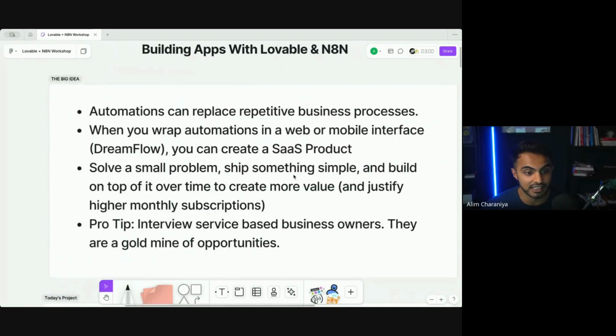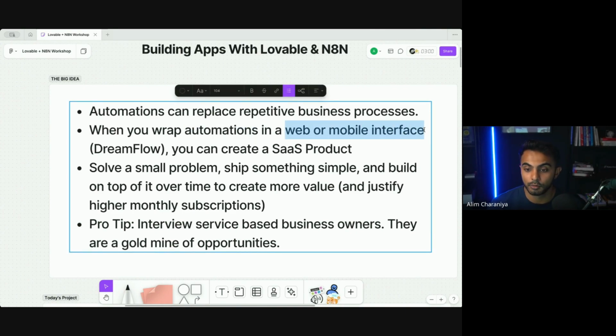The big idea of today's session is that automations can replace repetitive business processes. n8n is blowing up, and it's never been a better time to start looking at how you can take a repetitive business process, automate it through n8n, and then turn that into a web or mobile SaaS product. SaaS means software as a service. And if you're able to wrap an automation in a web or mobile interface, that essentially is a SaaS product.